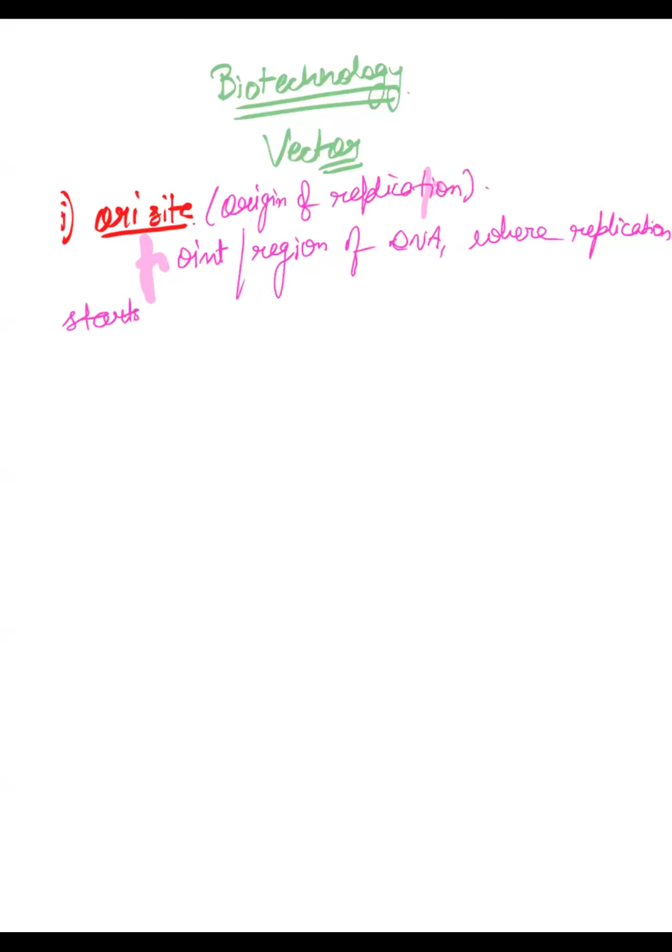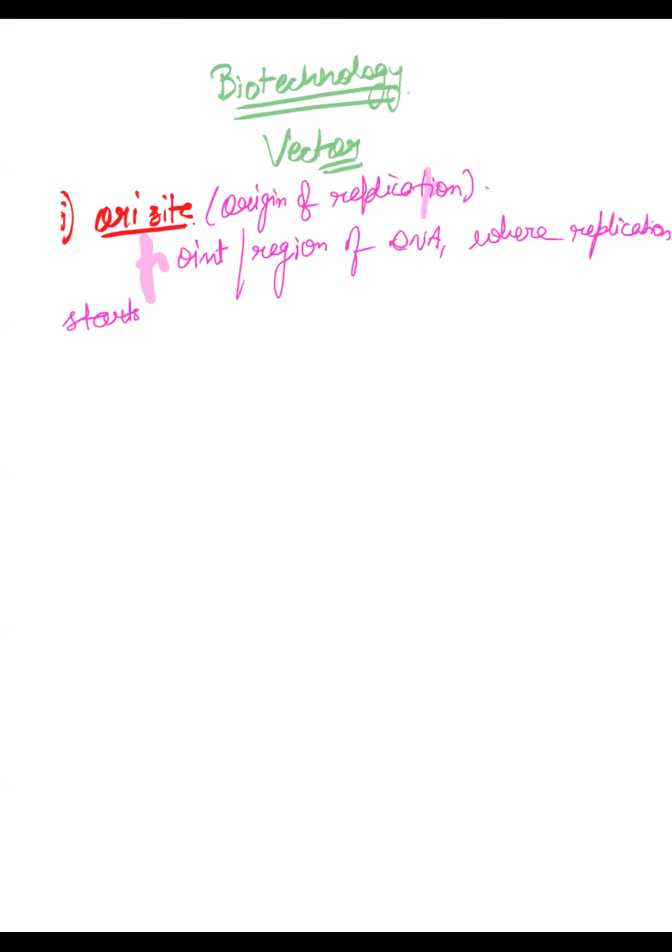ठीक है, और ऐ साइट को we also call it origin of replication, right? So the place where your DNA starts opening, uncoiling start होता है and replication start होता है, that is called ORI site. So any vector that you are using, vector क्या है, vector is any DNA with which you will attach the desired piece of DNA and then it will be transferred into the host, है ना, that is a vector. One type of vehicle, right? So that vector should have an ORI site, why we require ORI site, because we want the replication of our required piece of DNA, है ना.